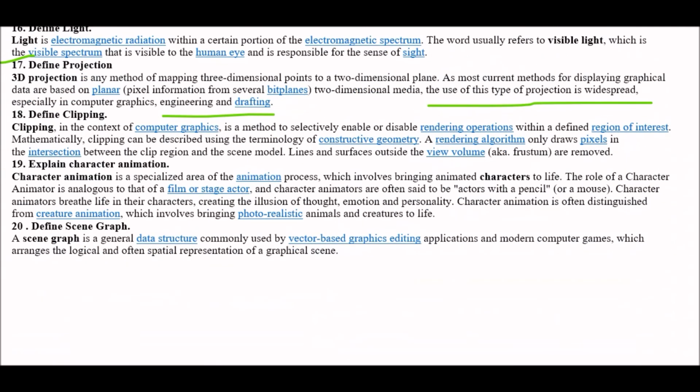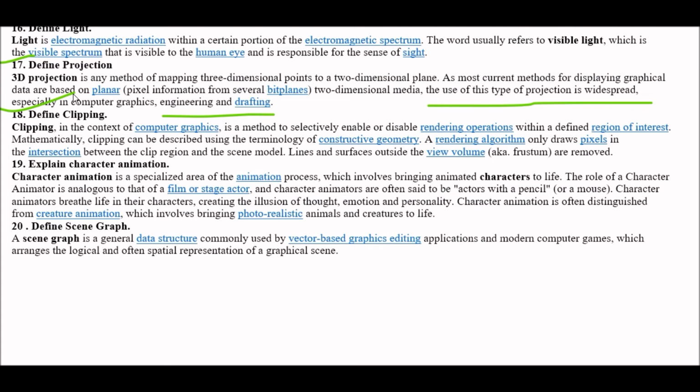Answer is clipping, in the context of computer graphics and game programming, is a method to selectively enable or disable rendering operations within defined regions of interest. Mathematically, clipping can be described using the terminology of constructive geometry. A rendering algorithm only draws pixels in the intersection between the clip region and the scene model. Lines and surfaces outside the view volume, aka frustum, are removed.